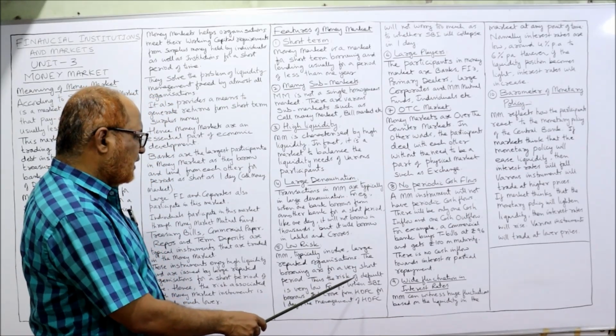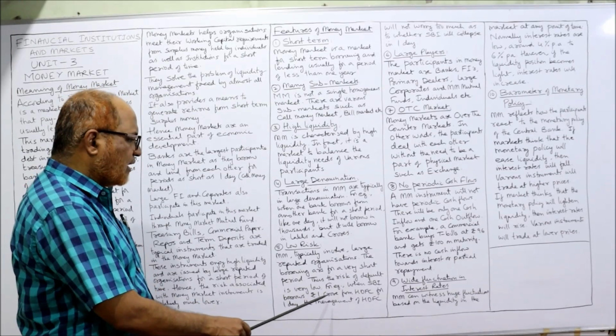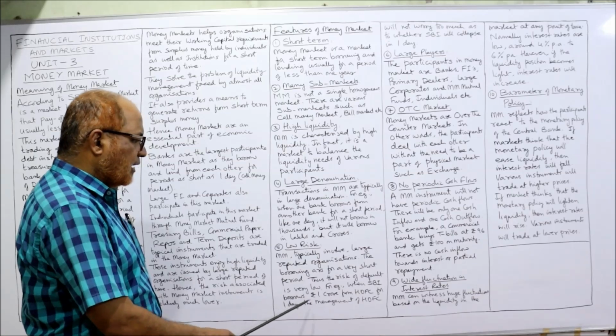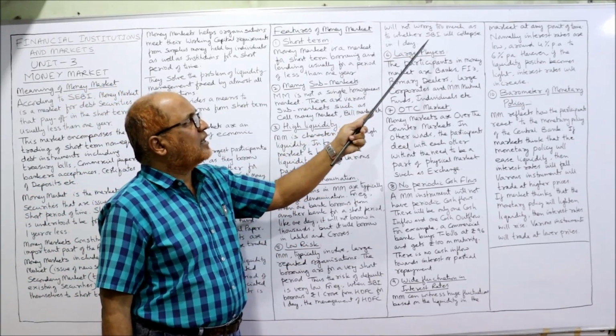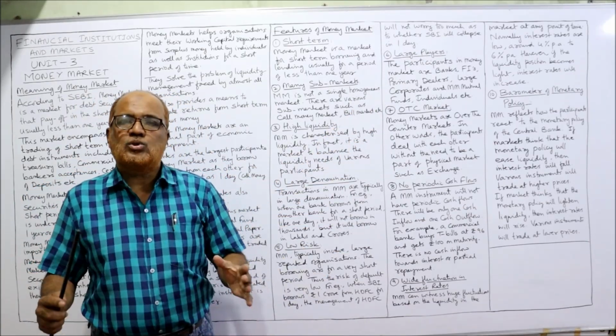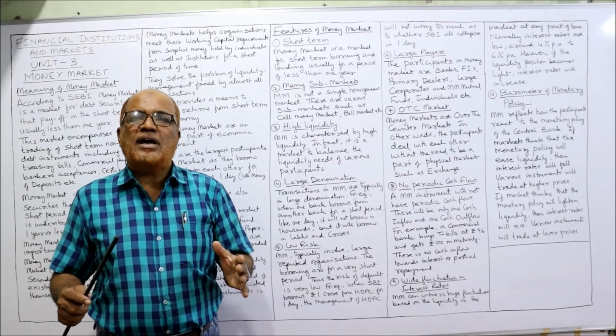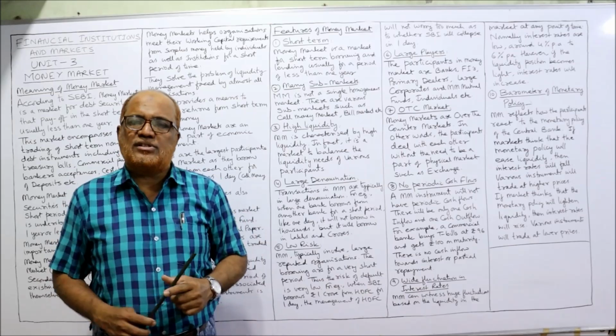Thus the risk of default is very low. For example, when SBI borrows rupees 1 crore from HDFC for one day, the management of HDFC will not worry too much as to whether SBI will collapse in one day. Suppose SBI needs to borrow 1 crore for one day and they approach HDFC.